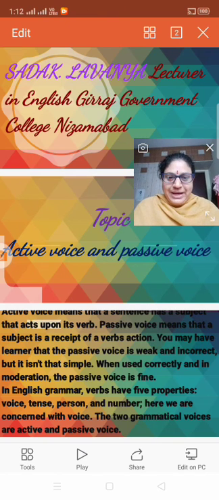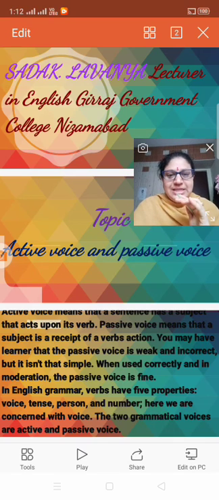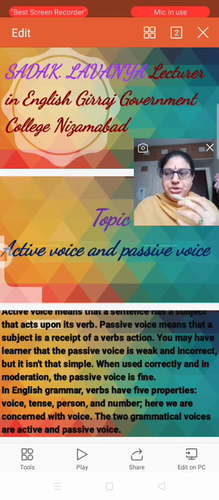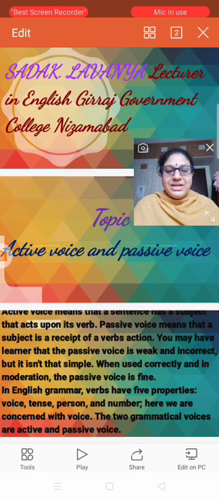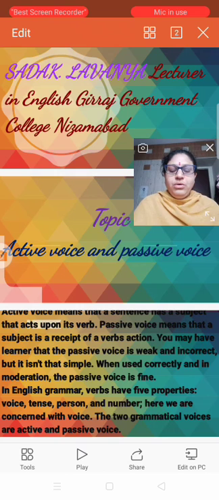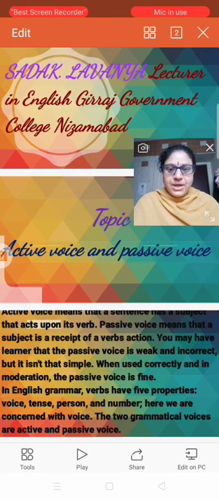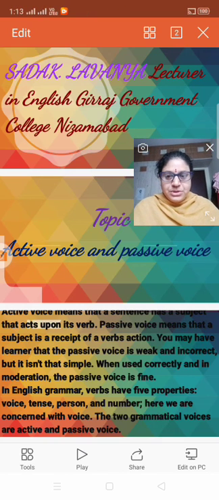So when the sentence is in the active voice, you have to write it into the passive voice. How do you turn it into the passive voice and how do you write in the passive voice? Active voice is changed into passive voice. When you change the active voice into the passive voice, there are rules to follow. So what are the rules?